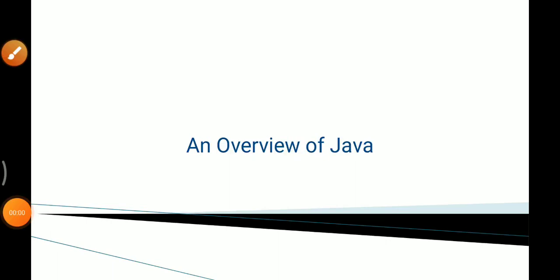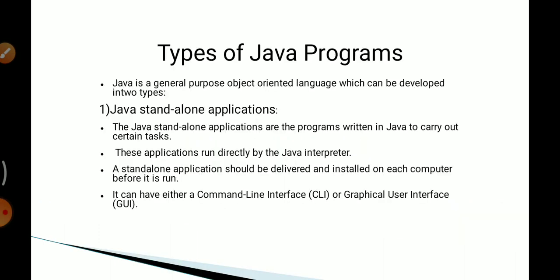Hello students, today we will see an overview of Java. It contains types of Java programs, data types and types of comments. First is types of Java program. There are two types of Java program. First is Java standalone application and second is web applet.